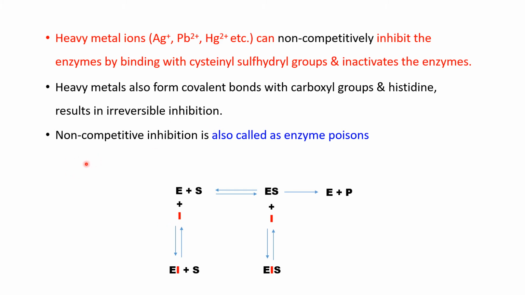So this is the non-competitive inhibition, and it is also called enzyme poisons. There are certain substances which inhibit the enzymes and they are called enzyme poisons. For example, heavy metal ions can non-competitively inhibit the enzymes by binding with the SH group of the enzymes and inactivate them. Heavy metals are examples of non-competitive inhibitors. They bind with the SH group of the enzymes and inactivate them.